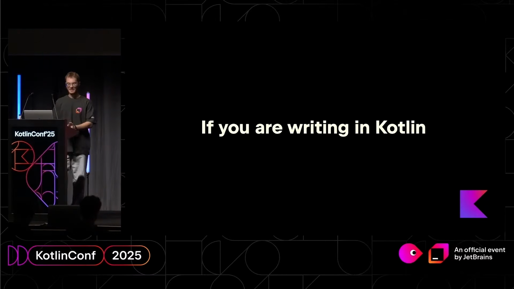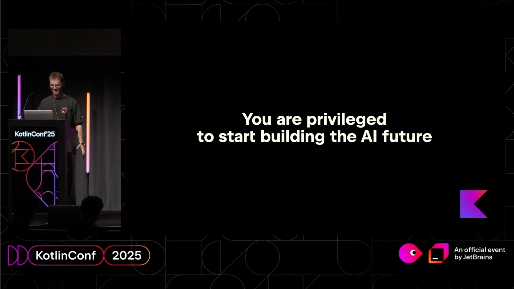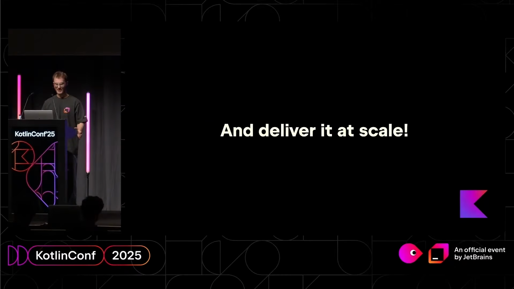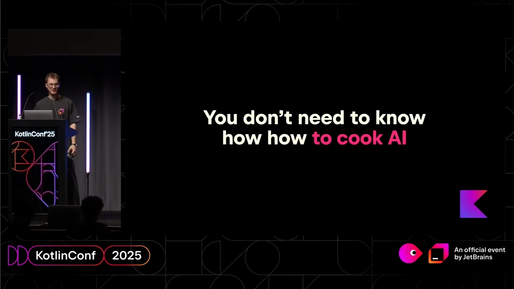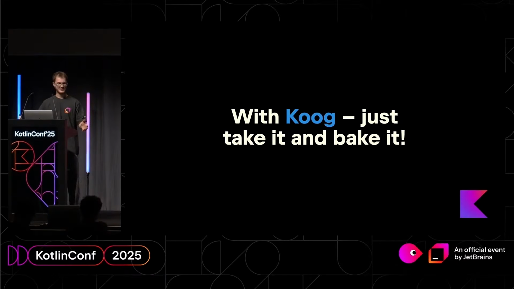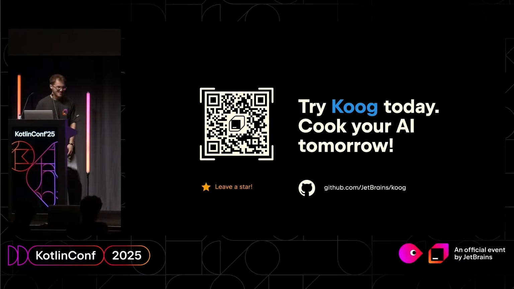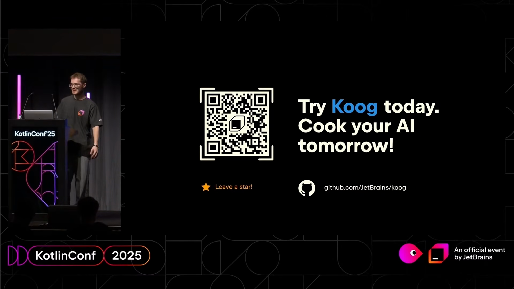So to summarize, if you're writing in Kotlin, you're privileged to start building the AI future and to deliver it at production scale. And you don't need to have the expertise. You don't need to know how to cook AI, because with Koog, just take it and bake it. Actually, I've been talking for quite a while already, so rather, let's go to GitHub and start building the AI future together.